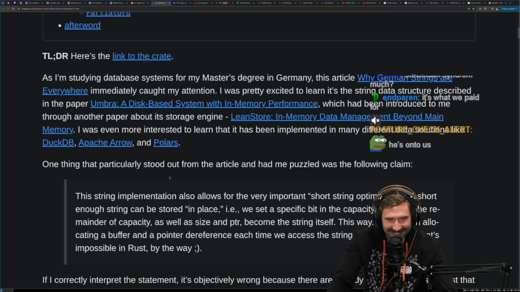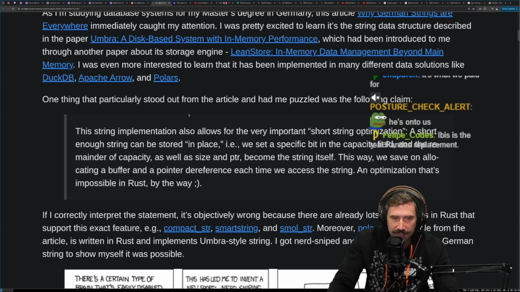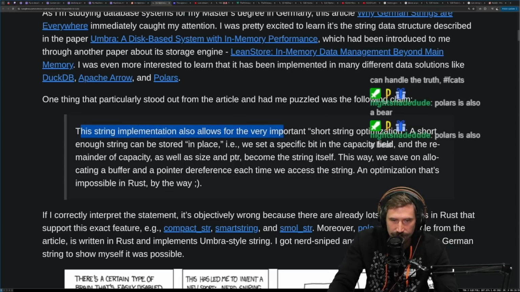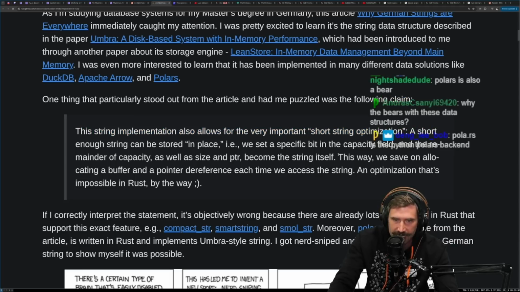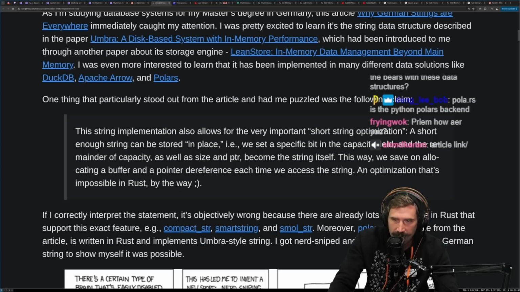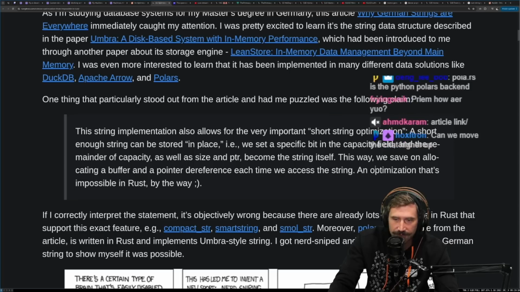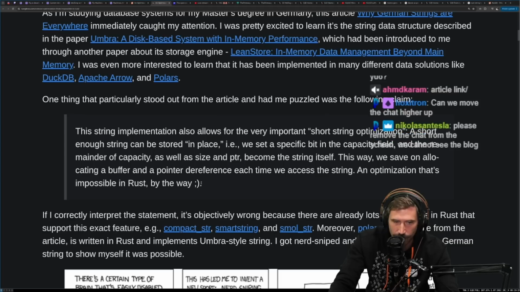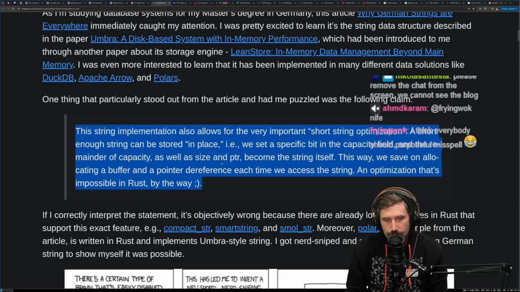He's on to us. One thing that particularly stood out from the article had me puzzled was the following claim. This string implementation allows for the very important short string optimization. A short enough string can be stored in place, i.e., we set a specific bit in the capacity field, and the remainder of the capacity, as well as the size and pointer, become the string itself. This way, we save on allocating a buffer and a pointer dereference each time we access the string. An optimization that's impossible in Rust, by the way. Winky face. That's super cool.